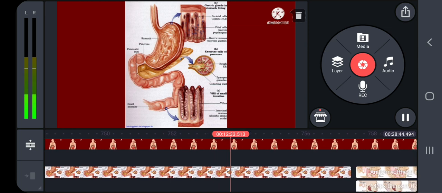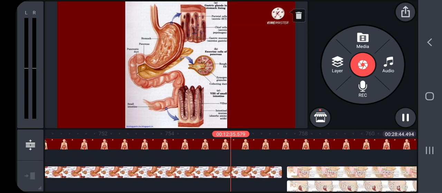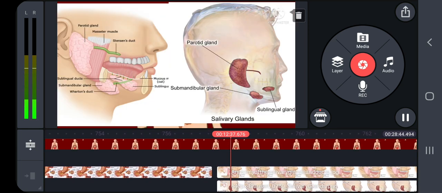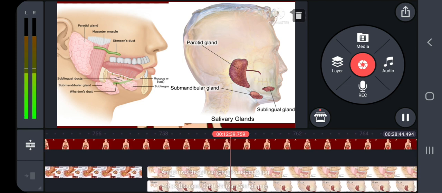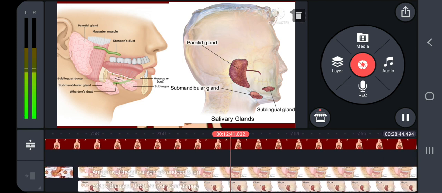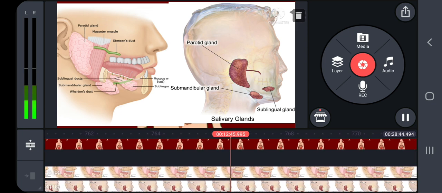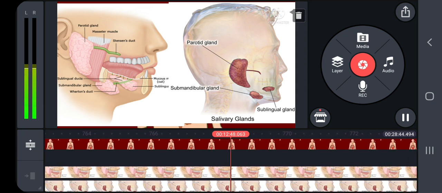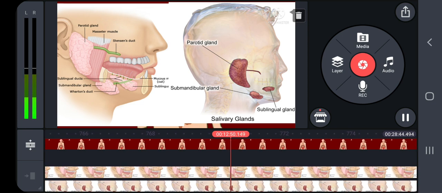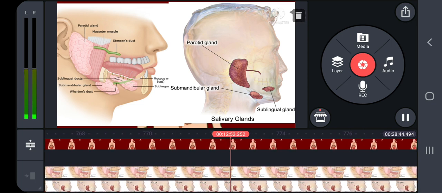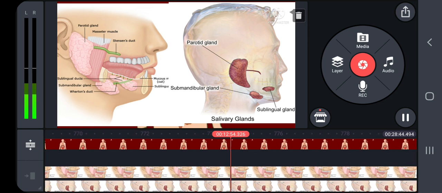Let me see one by one. Salivary glands. There are three pairs of salivary glands in the mouth. The largest, the parotid gland, is present in the cheeks. The submaxillary or submandibular is located in the lower jaw, and the sublingual is present beneath the tongue.